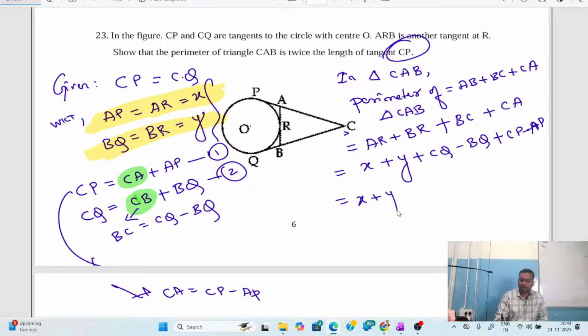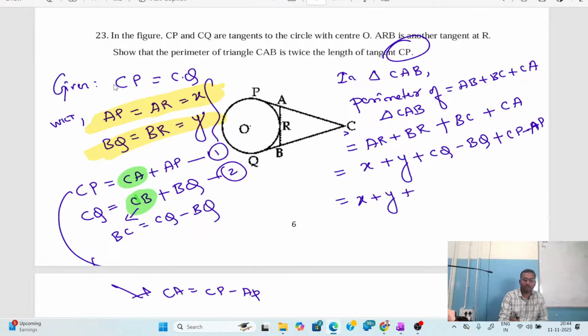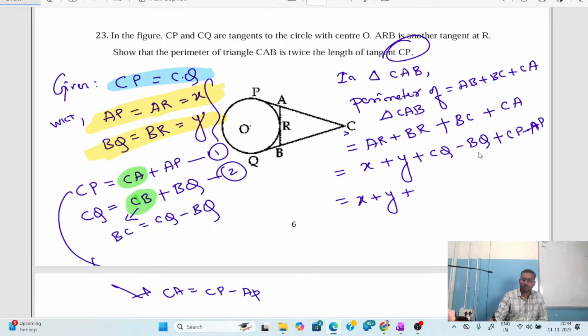X plus Y plus CQ. As we know, CQ can also be written as CP, in the question itself they have given. So in place of CQ, I am going to write CP, because I want the answer in CP, minus BQ.